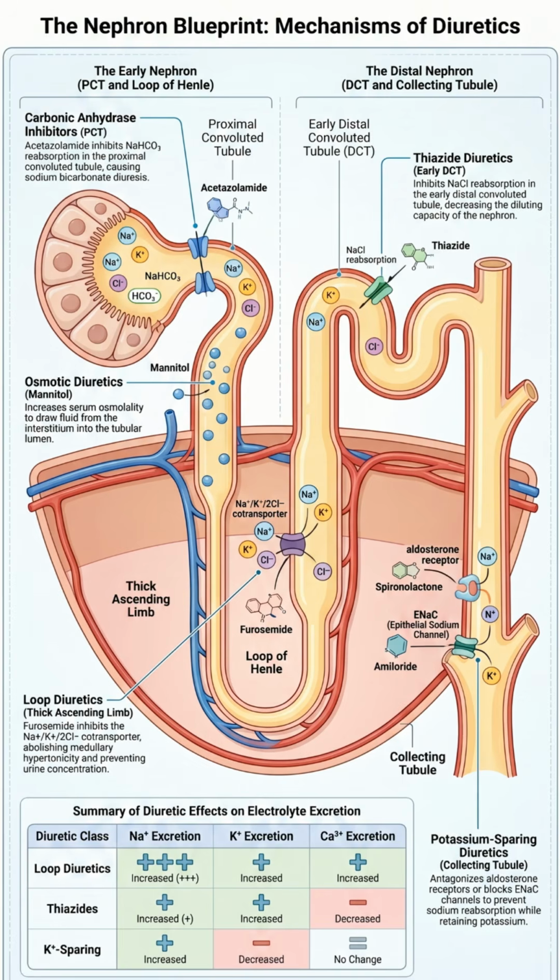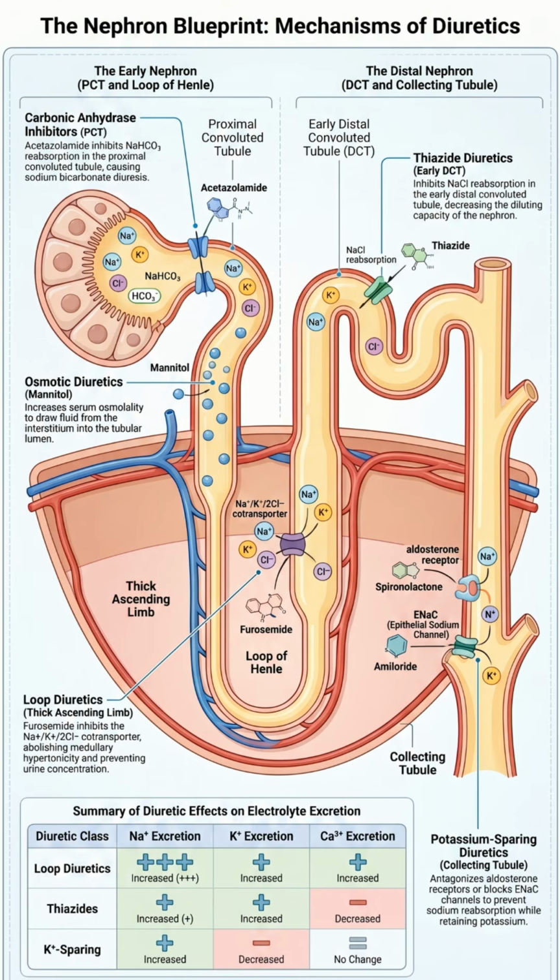At the proximal convoluted tubule, the most metabolically active segment of the early nephron, carbonic anhydrase inhibitors such as acetazolamide exert their effect. By inhibiting both the luminal and cytoplasmic isoforms of carbonic anhydrase, these agents prevent the dehydration of carbonic acid into water and carbon dioxide within the lumen, as well as the subsequent rehydration within the cell. This disruption halts the production of hydrogen ions necessary for the sodium-hydrogen exchanger, thereby blocking the reabsorption of sodium bicarbonate.